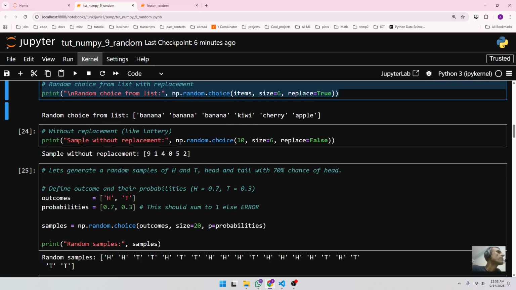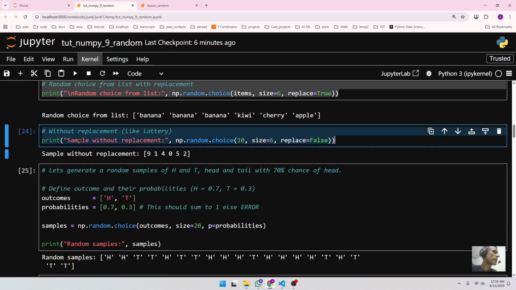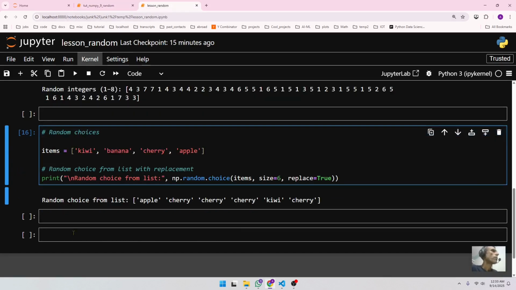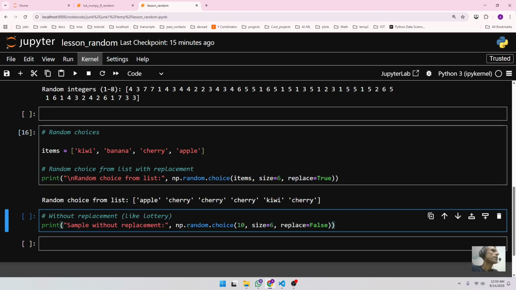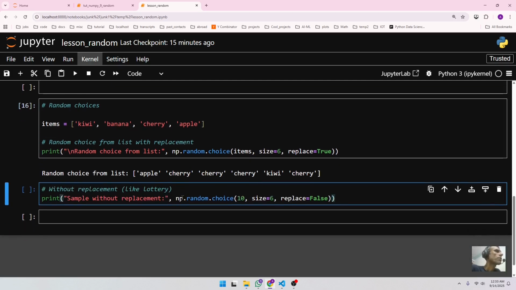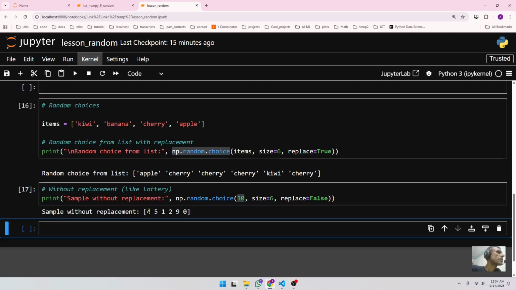Now let's do it without replacement. So in this case, this function is essentially the same as this function, except now I'm specifying my numbers. I'm saying give me random numbers from between 1 to 9, size is 6, and replace equal to false, meaning don't do any replacement. So if you run this, you can see it's going to generate 4, 5, 1, 2, 9, 0. There's no replacement, so you're not going to see any duplicates over there.